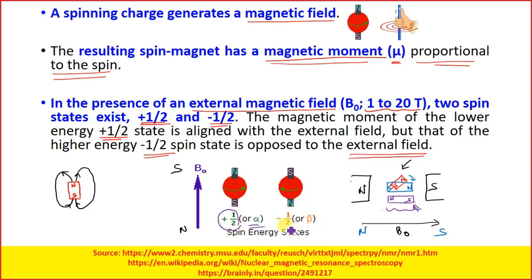The other one, the high energy state, is called minus half magnetic moment or spin state, and it is also called the beta state. The lower energy state is called the alpha state. The high energy state is called the beta state. So it will align in this fashion.